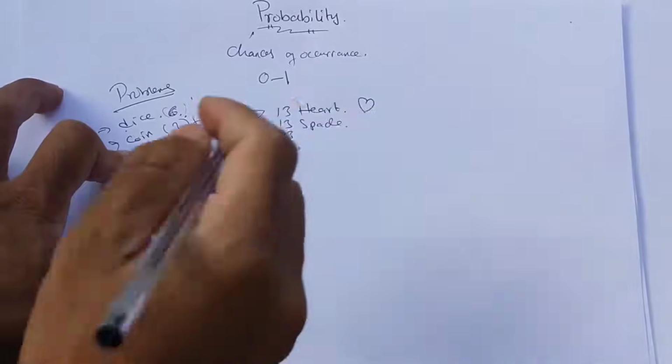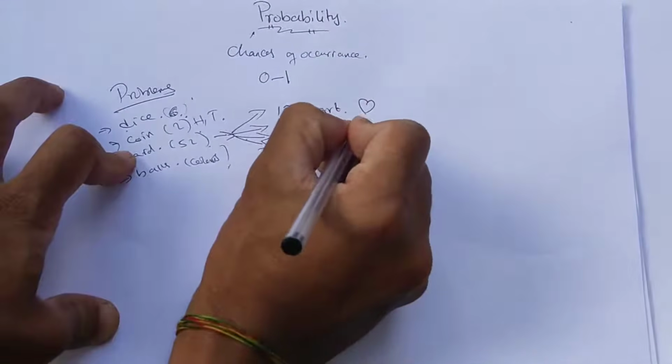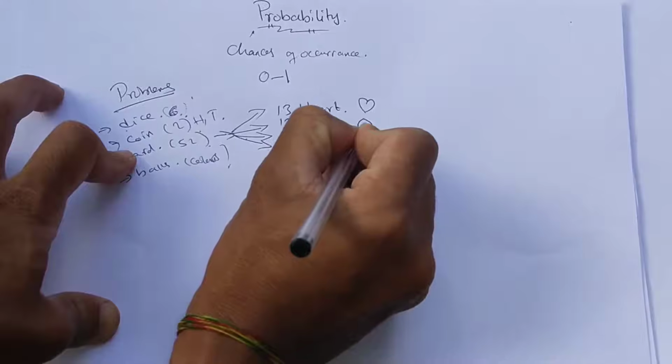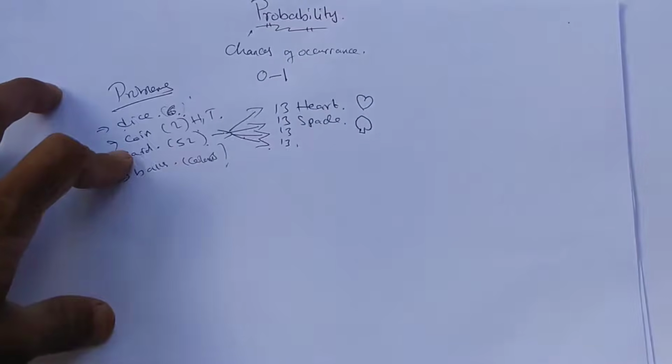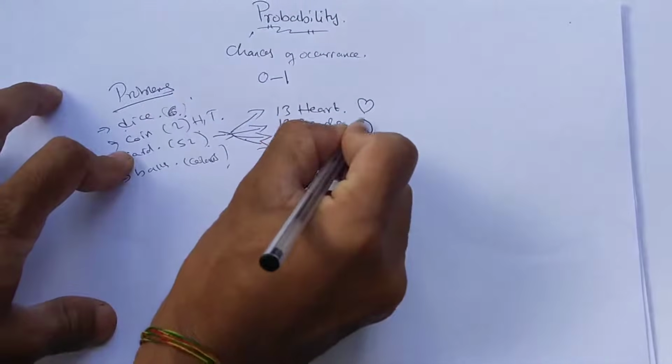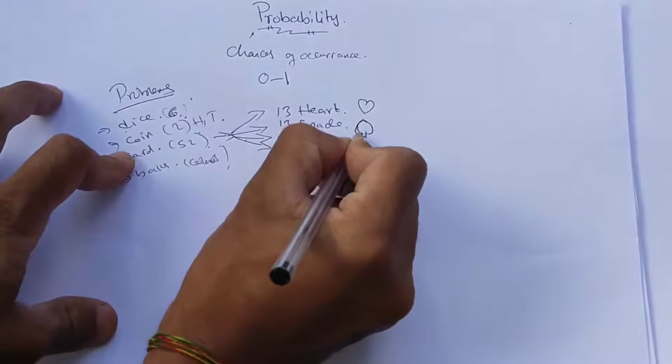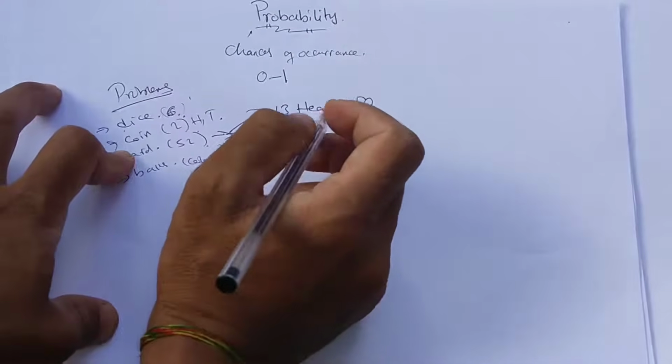The spade looks somewhat like this, like an upside-down love sign with a stem. So there are heart cards and spade cards.